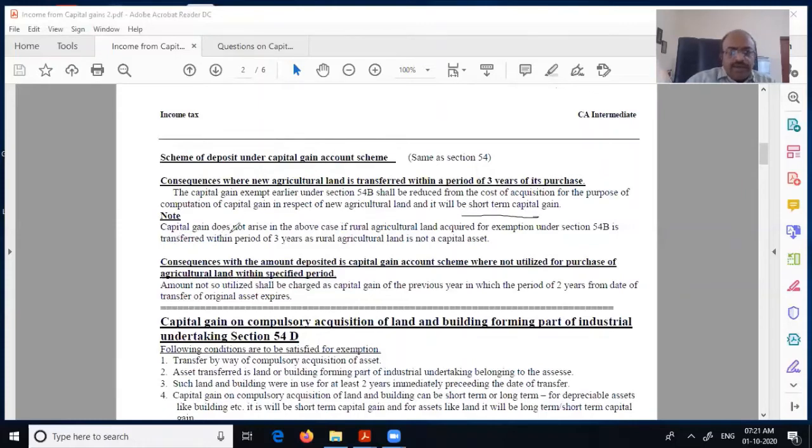Now, note, capital gain does not arise in the above case if rural agricultural land is acquired for exemption under 54, if transferred within a period of 3 years, as rural agricultural land is not a capital asset.